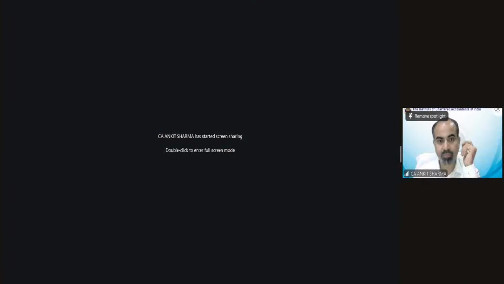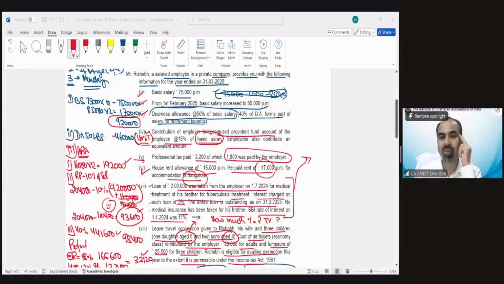As per the question, you will see the question says that the contribution of the employer to RPF on behalf of the employee is 18% of basic salary. It has been mentioned on which amount the contribution has been made. So because it's 18% of basic salary, that's why we have taken 18% of basic salary.